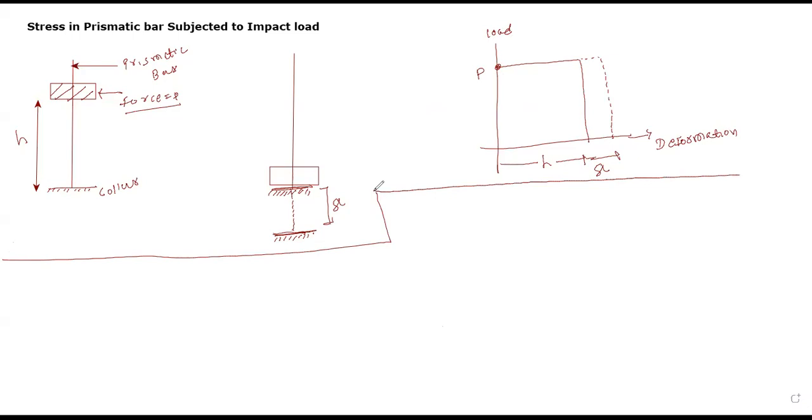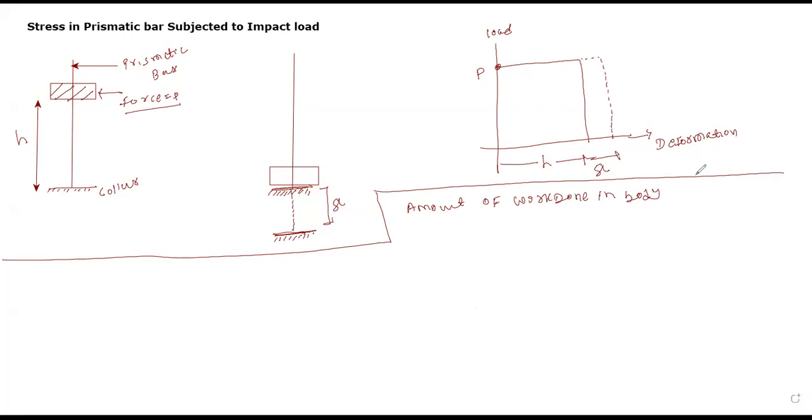So now we are interested to derive the equation for stress as we have derived in previous two cases. So now the amount of work done in body, first of all. For that we need a P delta diagram.